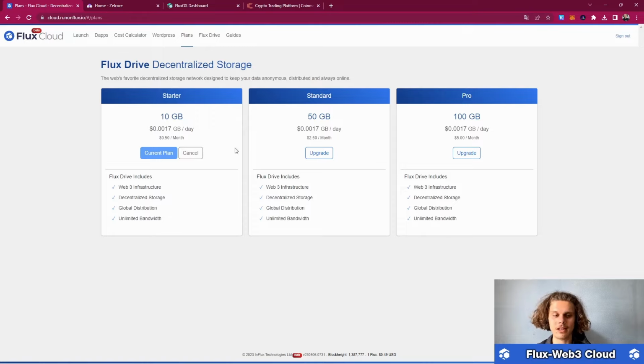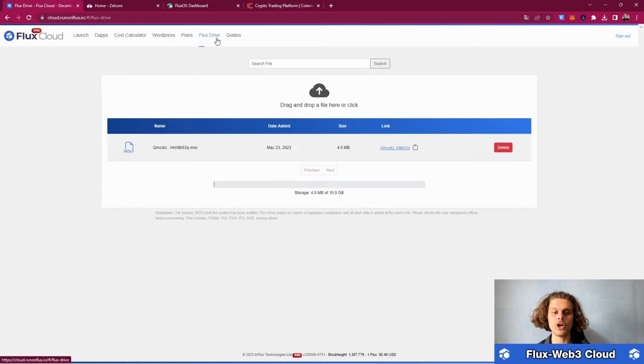Now a little disclaimer, so the Flux Cloud is currently in beta, and if you hop over to the Flux Drive, you can also see that the system hasn't been audited yet, and Flux Drive makes no claims of regulatory compliance, and all such data is added at the user's risk, so please just keep that in mind. But generally speaking, this is revolutionary. We are moving away from centralized cloud servers and actually spreading like the clouds around the whole world and decentralizing it. So this is awesome.